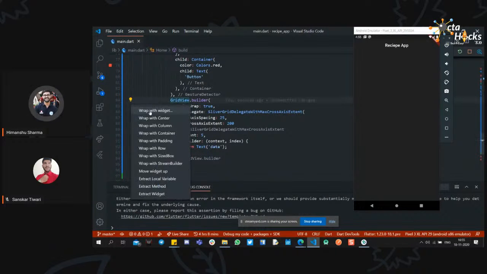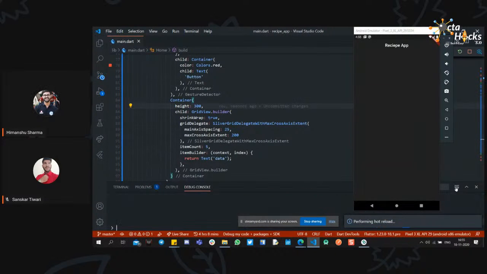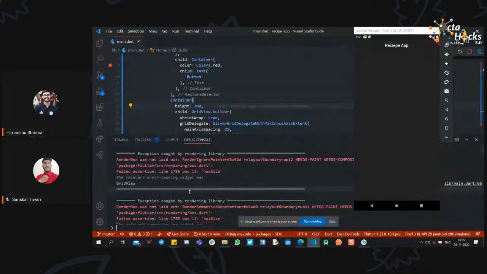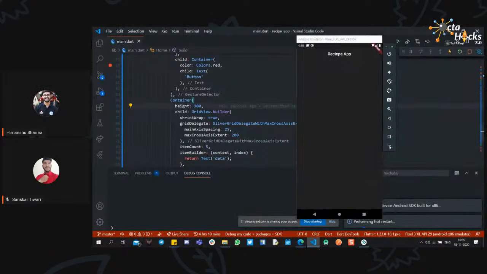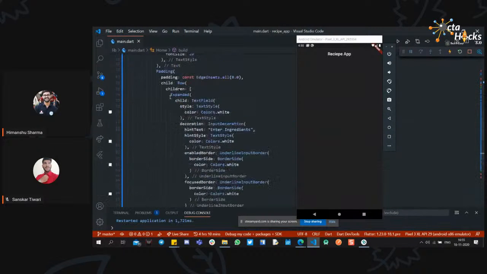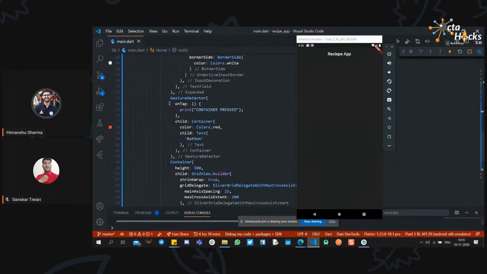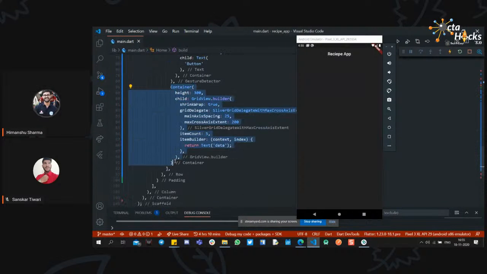For instance, I will create a container with a particular height for now because we are short on time. Still, what is this issue? Let me check. Okay, we have expanded it. Okay, my mistake. I've used this grid view inside the row. That is my mistake. Sorry for that.